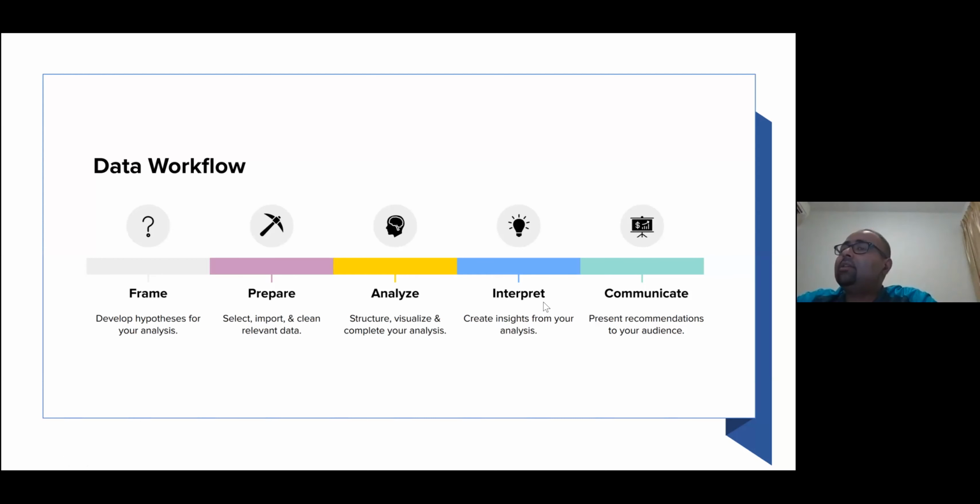Once that is done, you will interpret, again, you'll get the insights from your analysis. What are the three or four important things that you can see from your graph? That's the kind of interpretation that you do. And once it's ready, then you communicate to your audience, to your management team. So that's the last part again. So this is a complete data workflow, and everyone, in any domain, uses the same workflow with the data while we handle it.